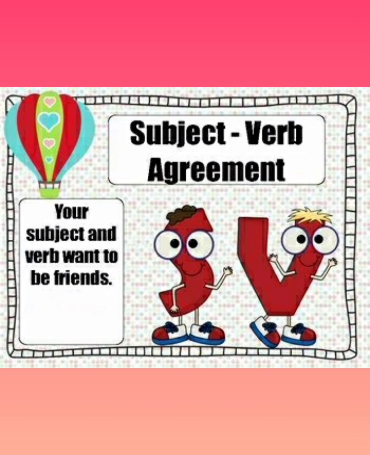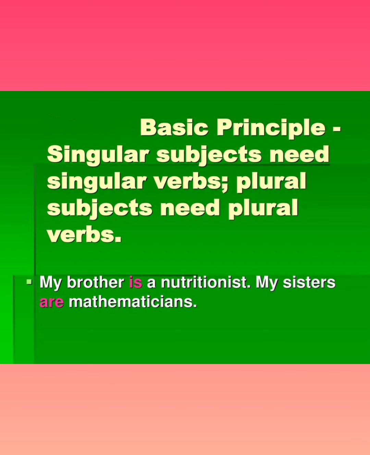Yes, in the previous video, we have learned some basic rules. Basically 4 rules we have learned, and first of all we need to revise those rules that we have learned. Then we are going to learn some new rules. So the basic principle is that singular subjects need singular verbs. For example, my brother is a nutritionist.